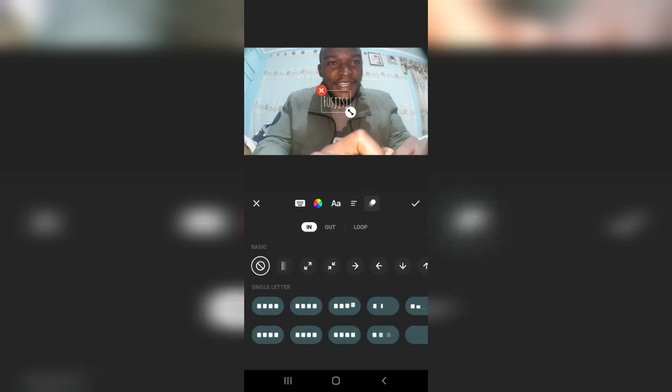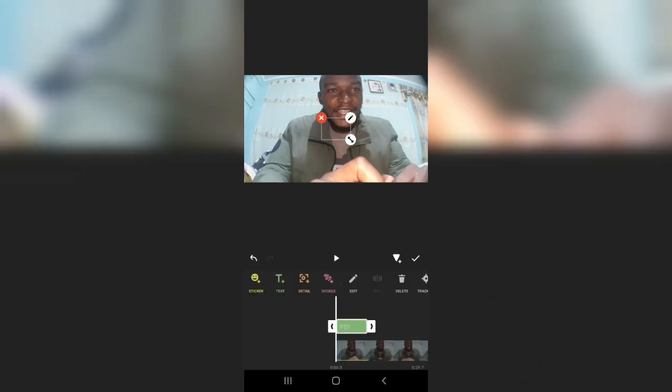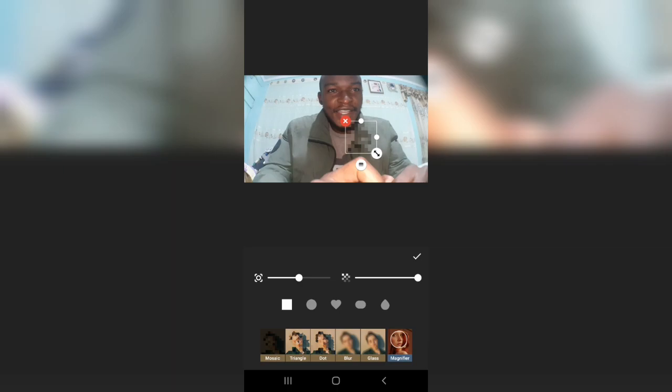And then with this you can use the text to, I don't know how to explain it, just basically work around it, and you get to know more about it. And with detail you can blur the face using different shapes, and not only to blur, you can also magnify something that you are working on.